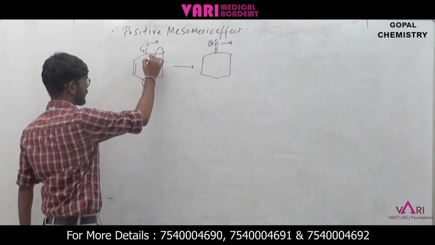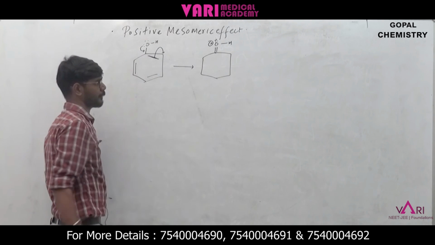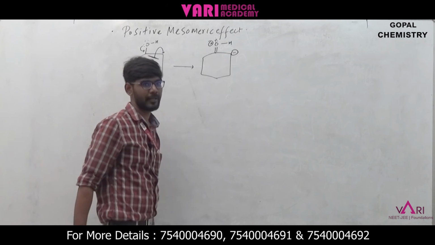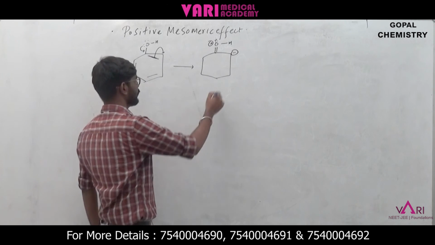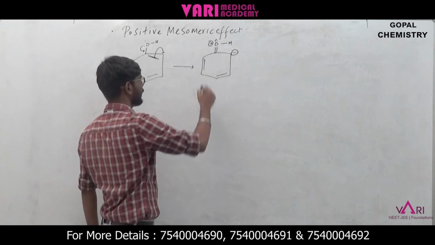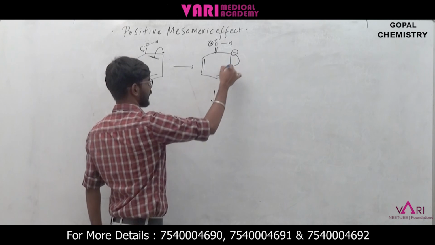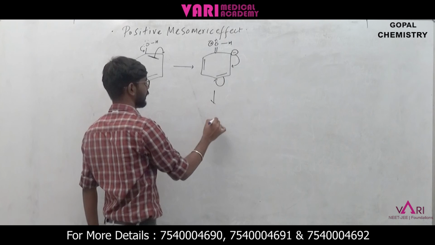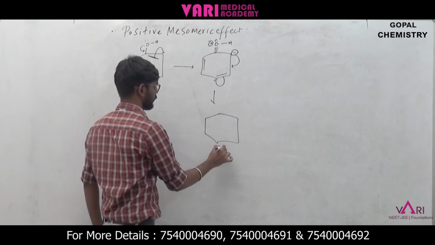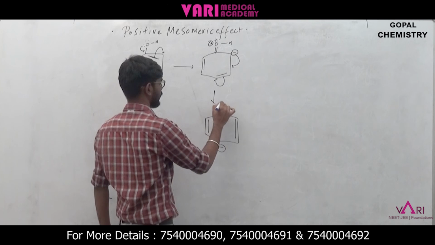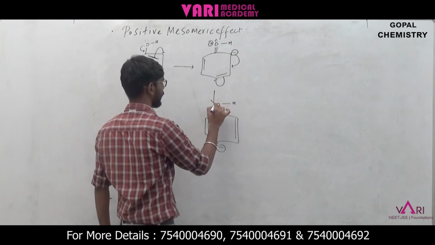So this double bond is shifting to this carbon. So it will be negatively charged. It will form a carbanion. So the double bonds will be here. Then this negative charge will shift. It will come here, so negative charge, and it will be like this.